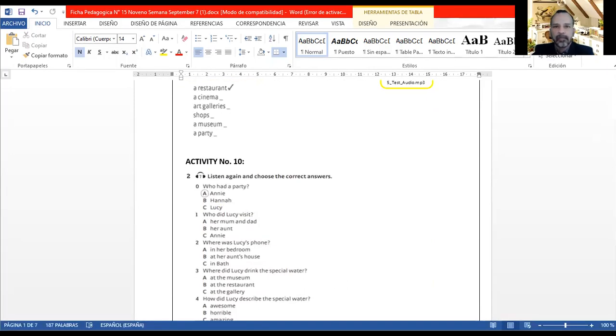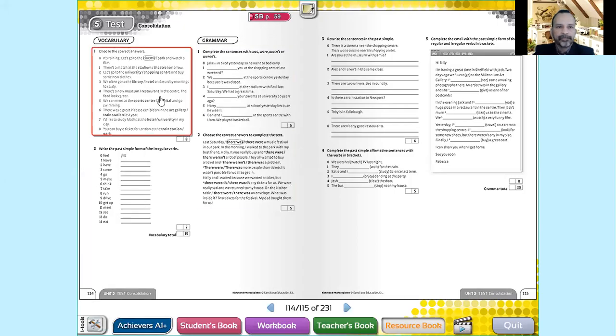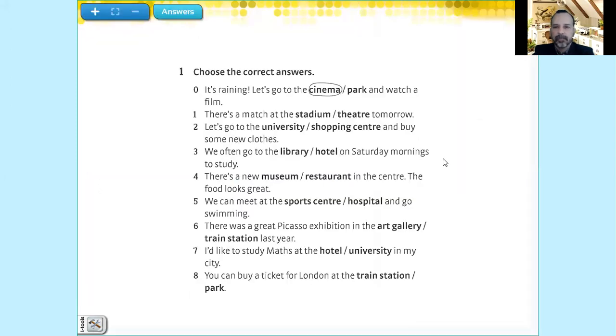Now, let me show you the test itself. We begin first with vocabulary. Remember, it says here, choose the correct answers. Example: it's raining, let's go to the, and watch a film. Obviously, you have to choose the cinema, not the park.